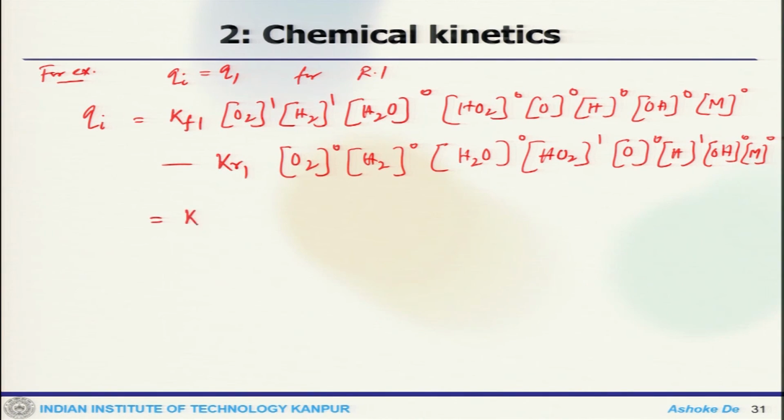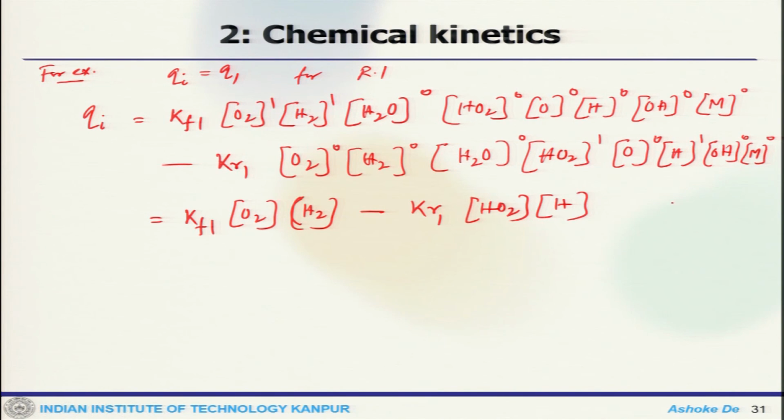So, which is k f 1 O2 H2 minus k r 1 HO2 into H, which is nothing more. Similar expressions one can write for I equals 2, 3 and 4.